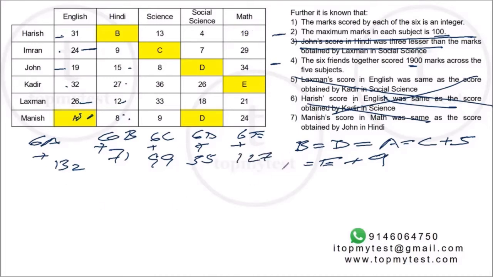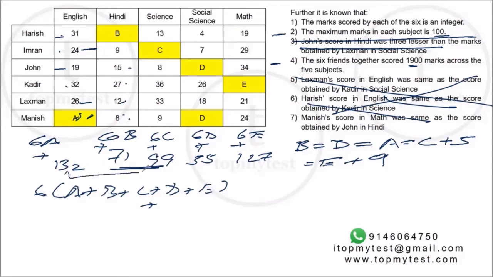Right, and if I add all of them, this should be 1900. So 6 times A plus B plus C plus D plus E plus, what is the total? 99 plus 71 is 170. 170 plus 132 is 302. This part is 302, and this gives you 182. That's 484.